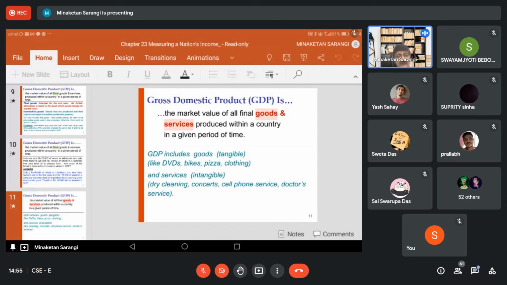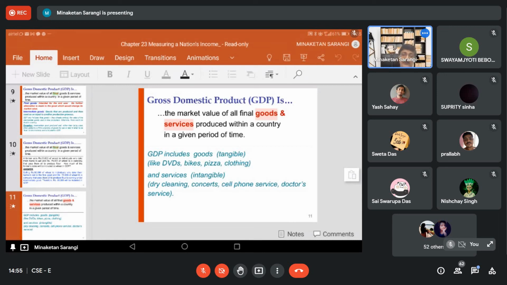Here, when you say GDP, GDP includes both the tangibles, we say the goods, and services that are intangible. The fees you are paying to the doctor, the fees you are paying to the lawyer, the fees for your coaching center, for dry cleaning, for cutting your hair, or repairing your cell phones, these are all coming under the concept of services.